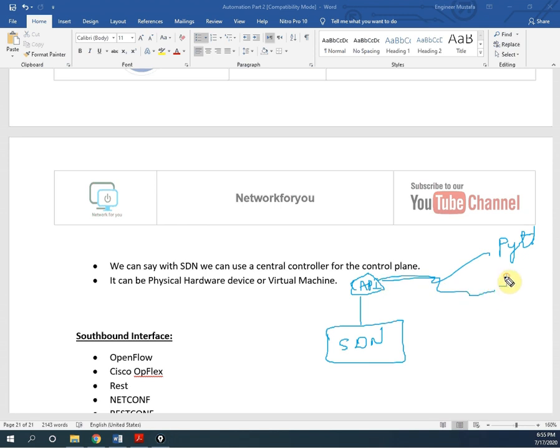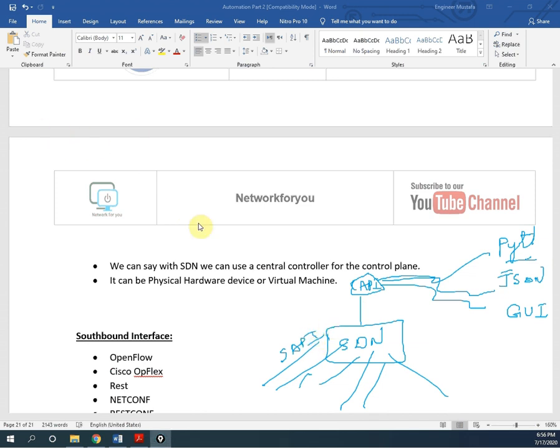Or maybe we can use JSON, or any graphical user interface, like some controllers have a GUI, where you can select, press next, fetch, like that also we can use. So different types of APIs, different types of application, we can use to run those commands and to get the output, and this is connected to our devices with the help of the southbound API. So this one we can say.